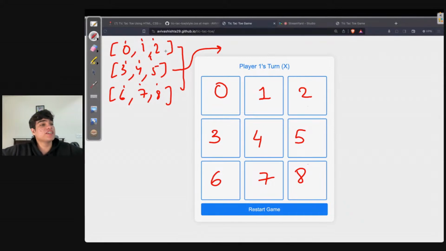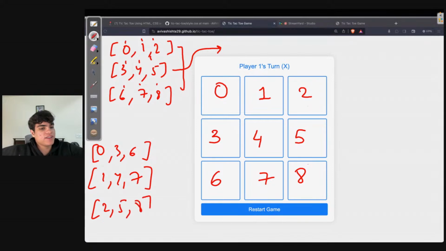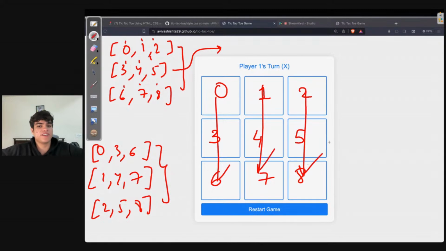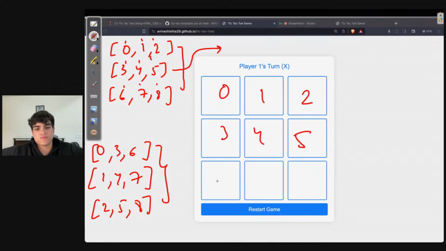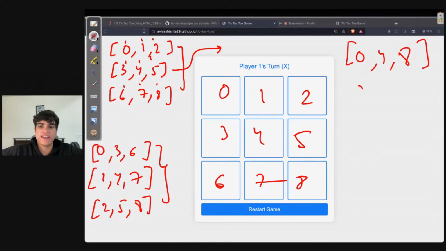Or if there is a vertical pattern. What are vertical patterns? 0, 3, 6, 1, 4, 7, or 2, 5, 8. If any of these 3 vertical patterns are built, then also we'll get a pattern, right? Or finally, if there is a diagonal pattern, which is 0, 4, 8, and 2, 4, 6.